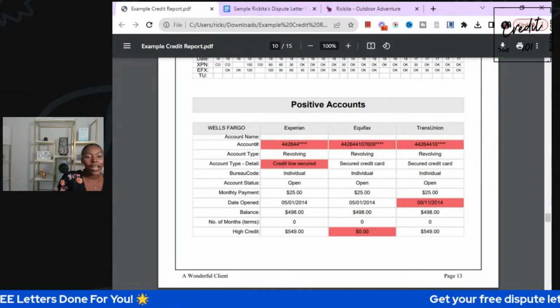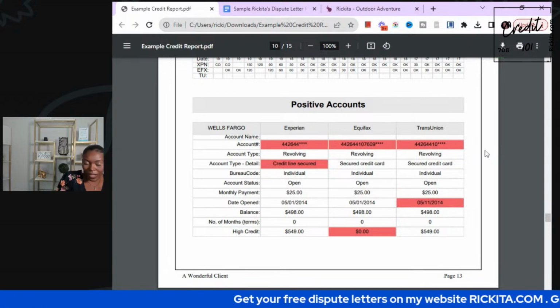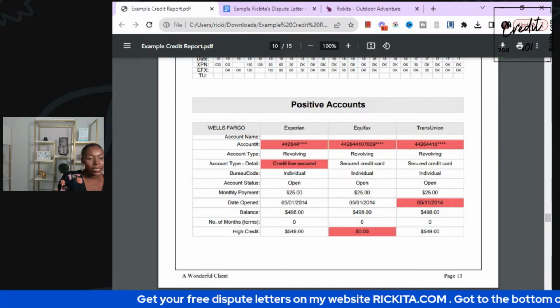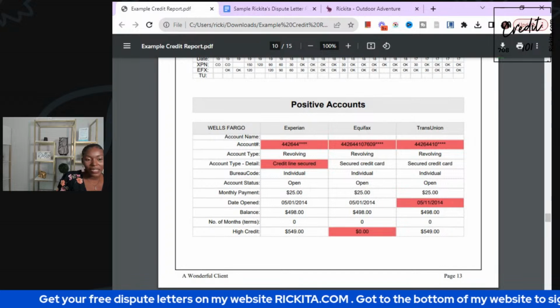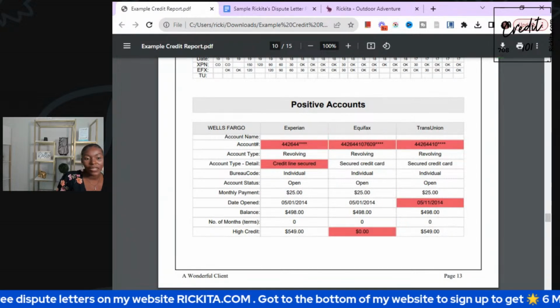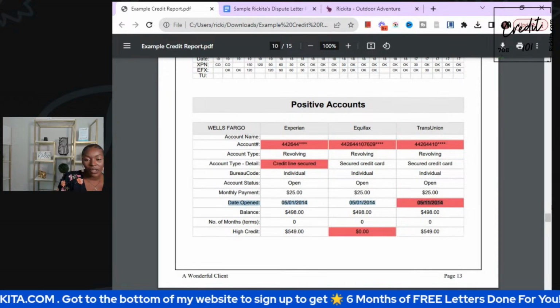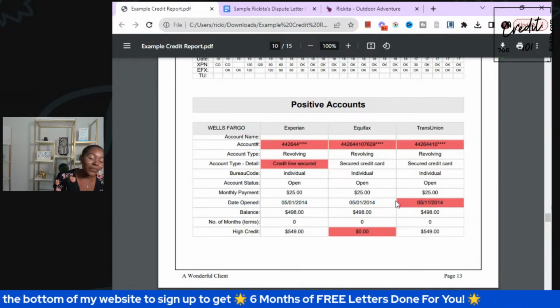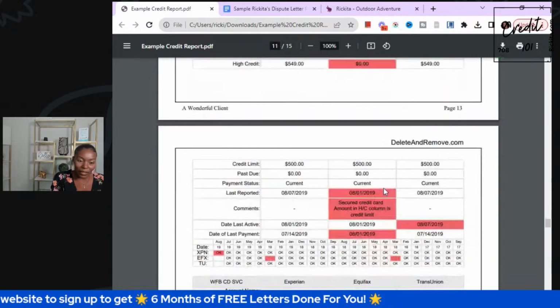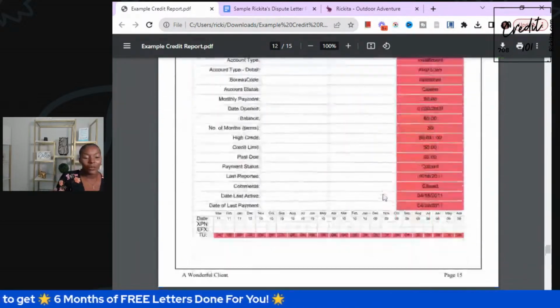How does Wells Fargo have 3 different account numbers on 3 different bureaus for you? Tell me about that. How is that possible? How is the account type different? Experian says it's a secured credit line, and the other one just says a secured credit card. The date opened is different across all 3 credit bureaus. How is that possible? But this is positive, so we're going to leave it like that, okay? We're not going to mess with these accounts.